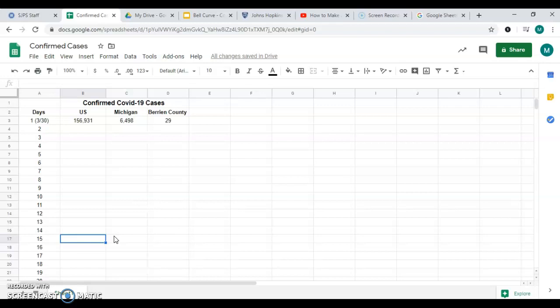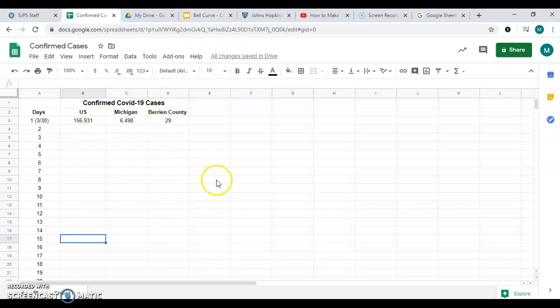But either way, this is kind of just to show you that we do use bell curves, and this is how they work. It's based on data that we collect for certain things. This is a really good opportunity for us, also in a very scary, very serious situation. But we're being smart about it by staying home. We're washing our hands, we're cleaning, we're trying not to come in contact with anyone who came in contact with the virus. So you guys are doing your part, your parents are doing their part, and hopefully we'll see this decrease in this number sooner than later. But this is how you're going to do it.